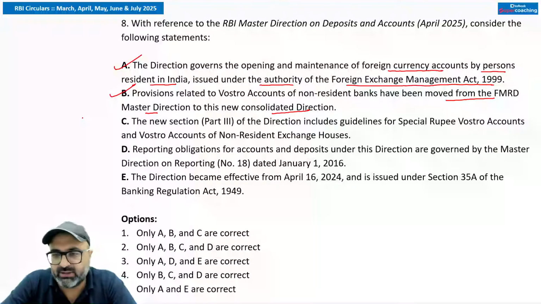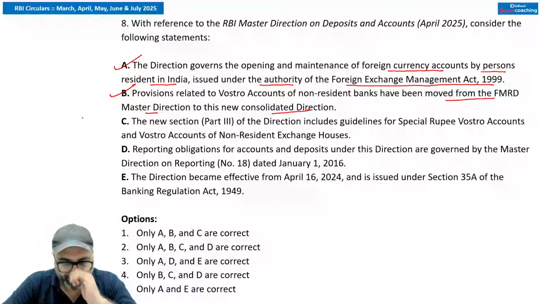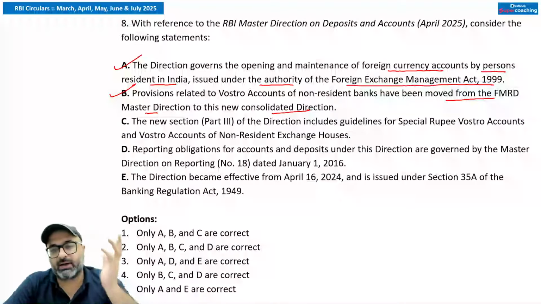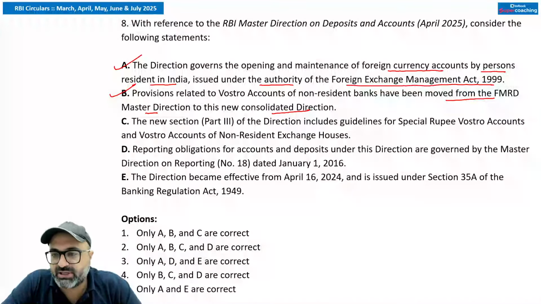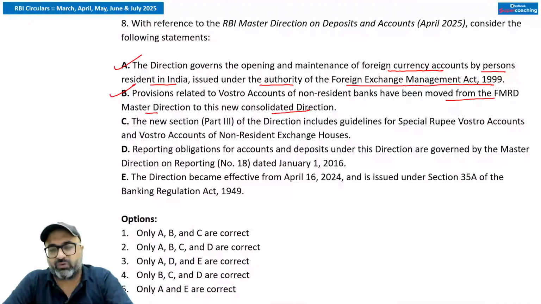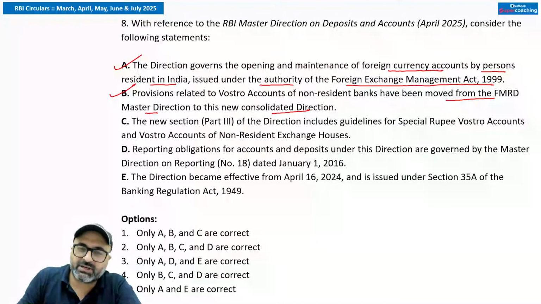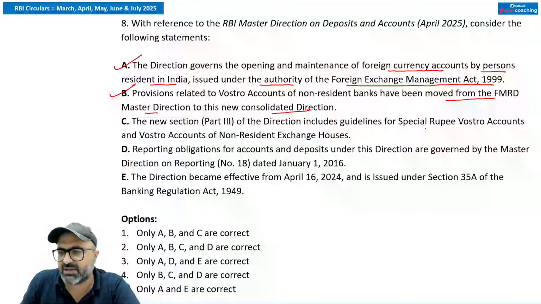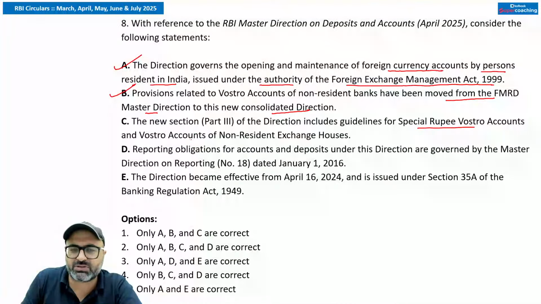That is correct, that the Vostro account provisions have now been moved. So the update consolidates such provisions which were previously found under Risk Management and Interbank Dealings. It has been removed now. Moving on to the next, the new section, part 3 of the direction, includes guidelines for the special rupee Vostro accounts and Vostro accounts of non-resident exchange houses.